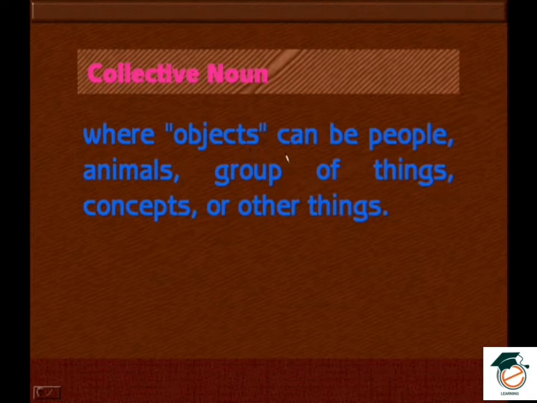Where objects can be people, animals, group of things, concepts or other things. It may be any of these. So a group of people, we call by a particular name. A group of animals, for example, a group of elephants, or a number of elephants in one place, then we call it by a name. A group of things, concepts or other things we call a collective noun. The name that represents this is called a collective noun.